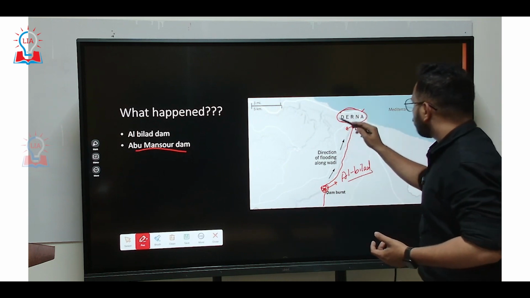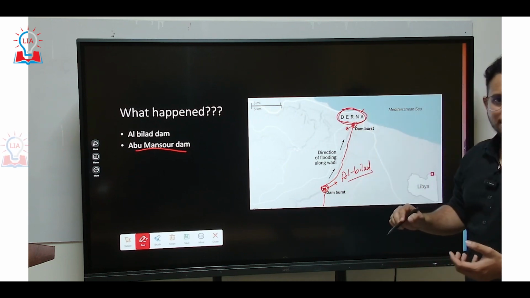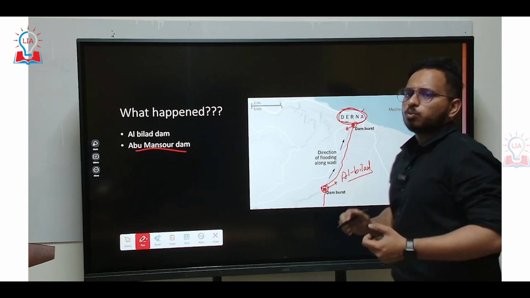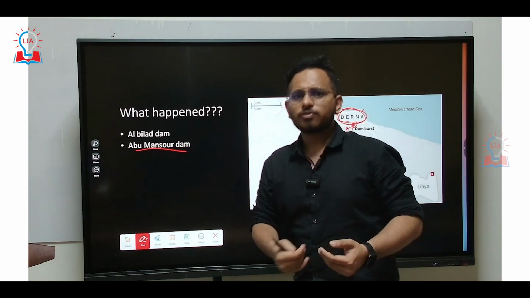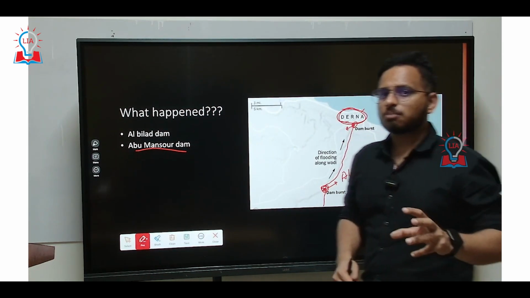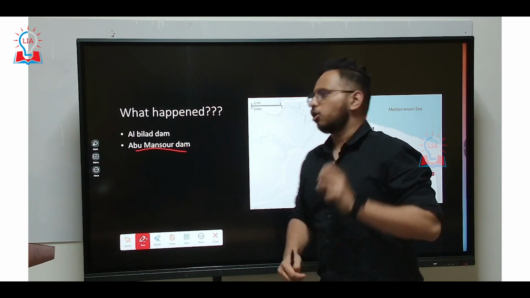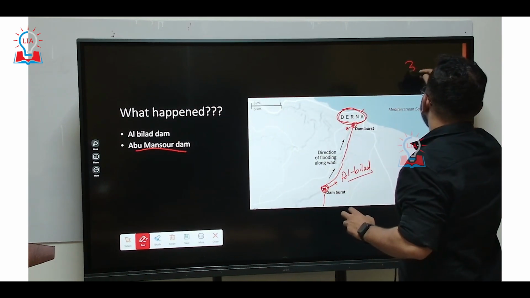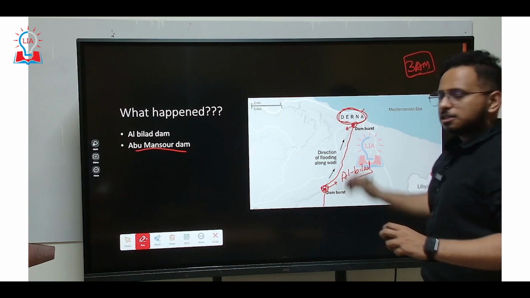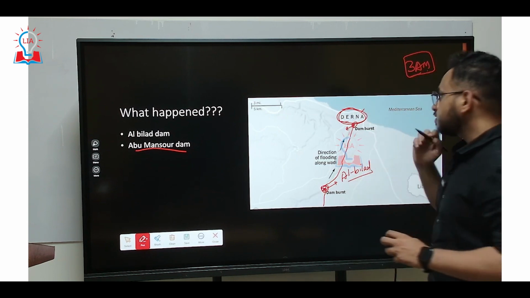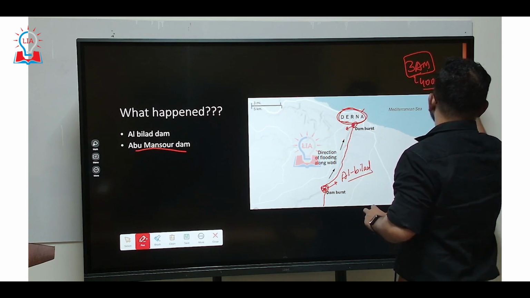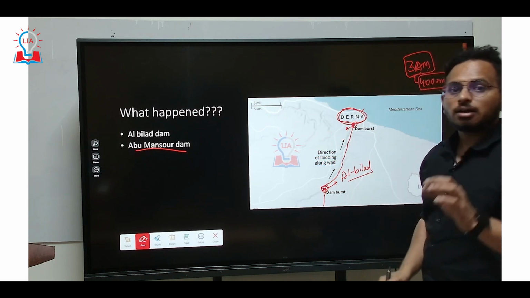Derna is also a coastal city with a huge population. So what happened one fine day, a couple of days back, around 9th or 10th September, early morning, 3 a.m.? This particular Derna city received rainfall of up to 400 millimeters in one entire night.